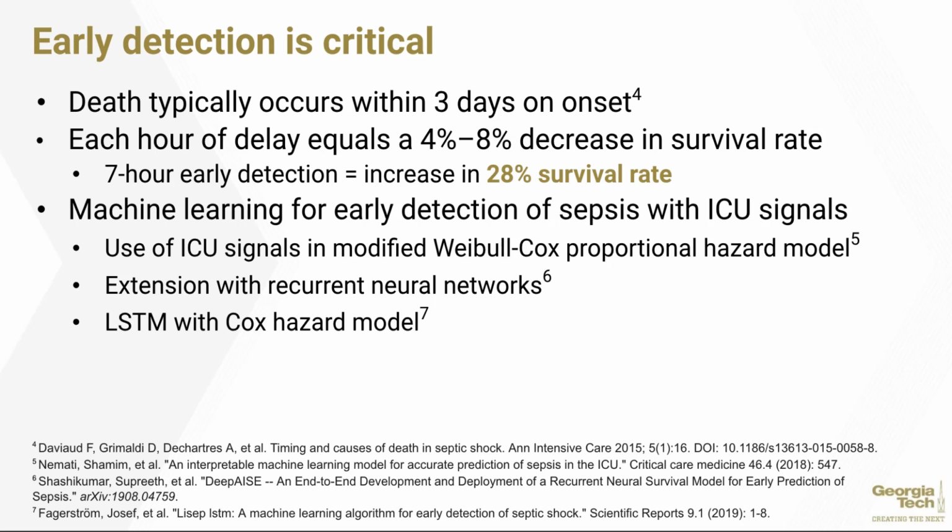And let's talk about why early detection is critical. Death happens within 3 days of onset of sepsis, and each hour of delay can add as much as an 8% decrease in survival rate. And it can go as far as 7 hours of early detection increasing survival rate by 28%. Machine learning for early detection of sepsis has had much research done in the industry. Weibull-Cox, recurrent neural networks, and LSTMs have all been utilized with reasonable success.